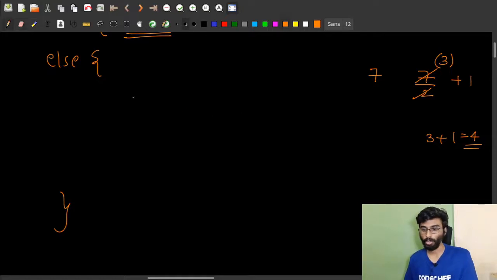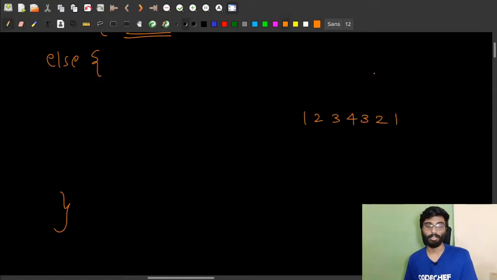Now how we can approach this is, let's take two pointers, meaning two variables, one of which will be pointing to the first node of our array, and the second pointer will be pointing to the last node of our array. We know that these should be the same and equal to 1. So let's first take two pointers: start, which will be pointing to index 0, the first index.